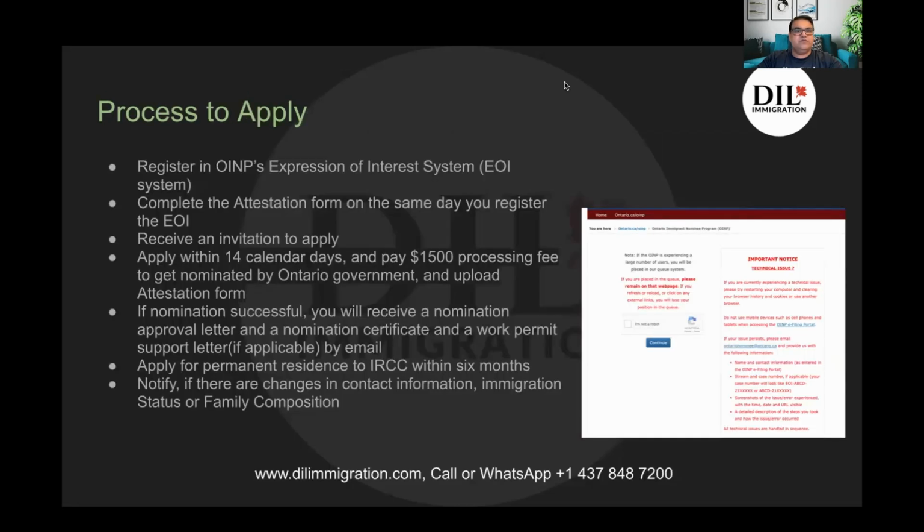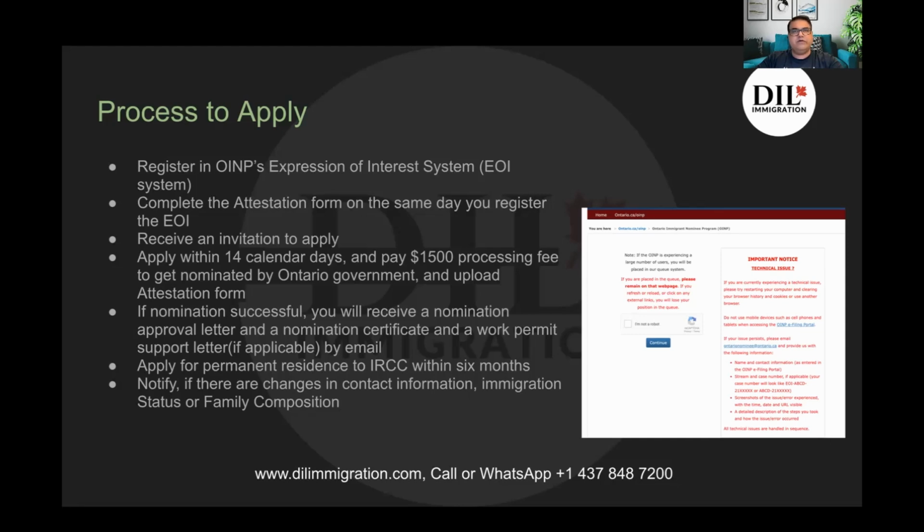Now, what is the process to apply? You have to register with the OINP expression of interest. You complete the attestation form on the same day you register the expression of interest. You receive an invitation to apply, and then you will have 14 calendar days to submit the application and pay the $1,500 processing fee. If the nomination is successful, you receive a nomination approval letter and a nomination certificate, and a work permit support letter if applicable.